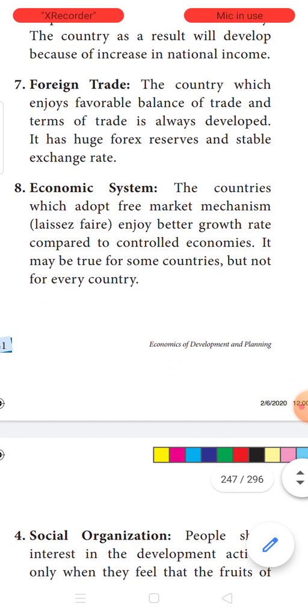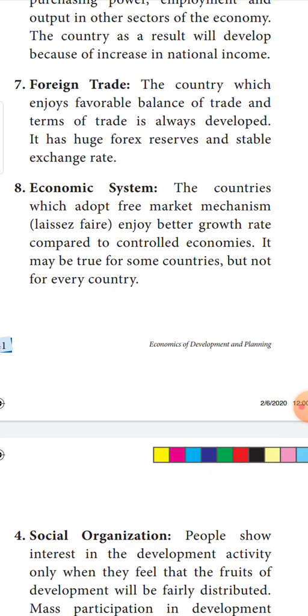Next is the economic system that the country is adopting. When we learn of economic systems, I want you to go to the first chapter. What are the economic systems? Capitalism, socialism, and mixed economy. These are the economic systems followed by different nations. The type of economic system followed by different countries will also decide the development of an economy.